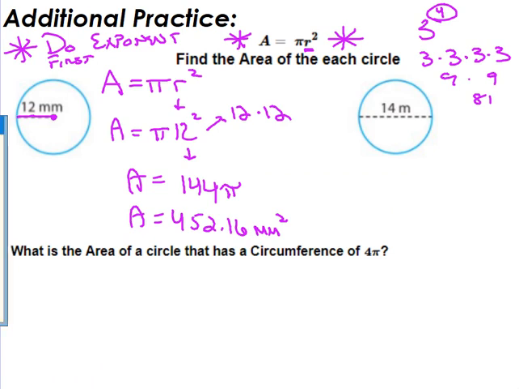All right, try this next one. See if you can do it. Pause it, try it, see what happens.